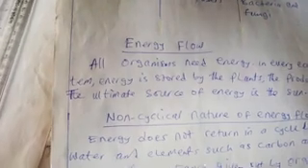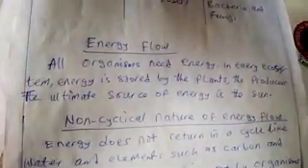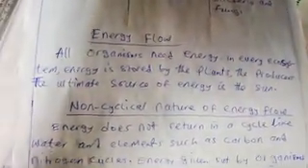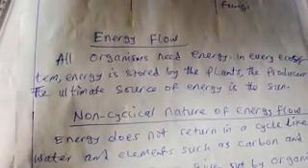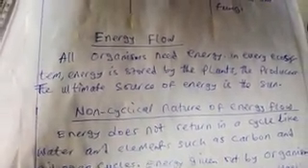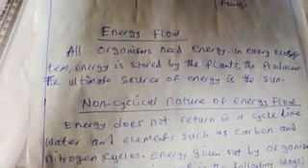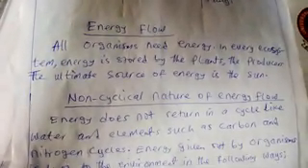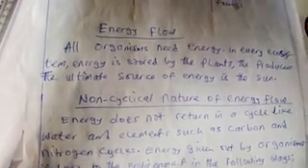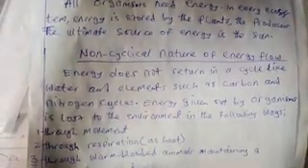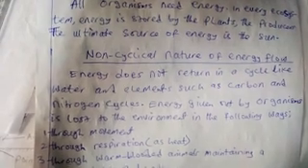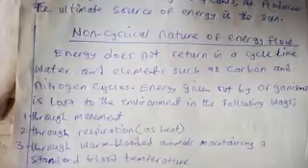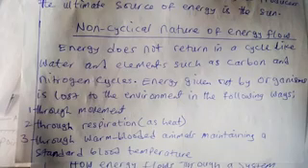Now, the next thing we are going to look at is the meaning of energy flow in a food chain. All organisms need energy. In every ecosystem, energy is stored by the plants, the producers. The ultimate source of energy is the sun. The sun is the primary source of energy. Non-cyclical nature of energy flow: energy does not return in a cycle like water and elements such as carbon and nitrogen cycles.